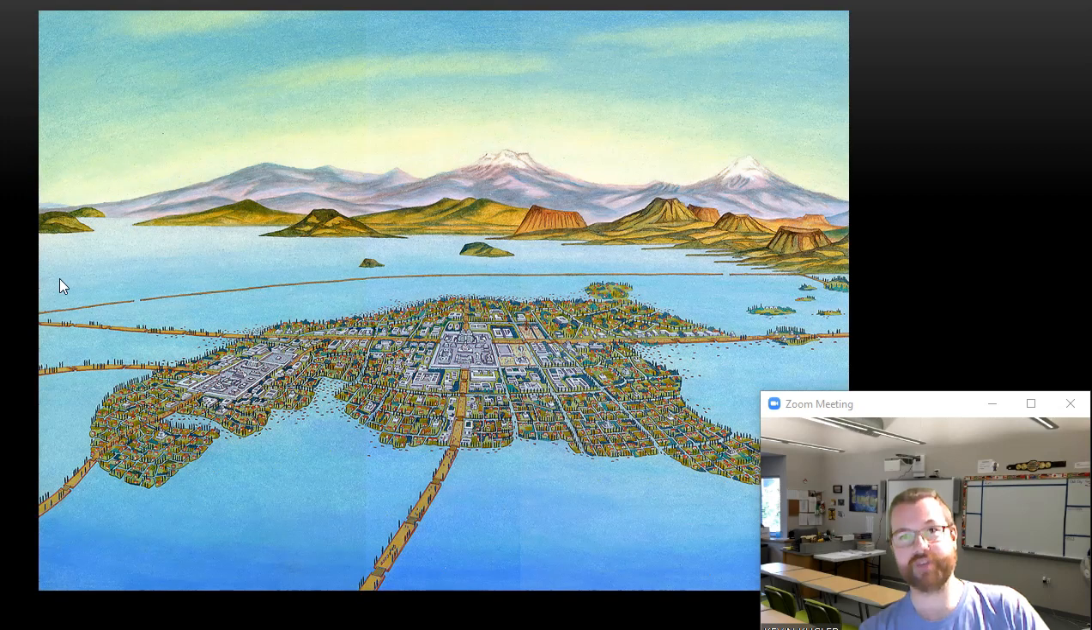Here's a map of Tenochtitlan. You could see on the map the causeways, which are like roads or bridges, that connected the city in the middle of the lake to the surrounding land.